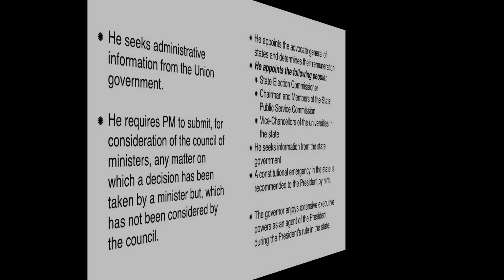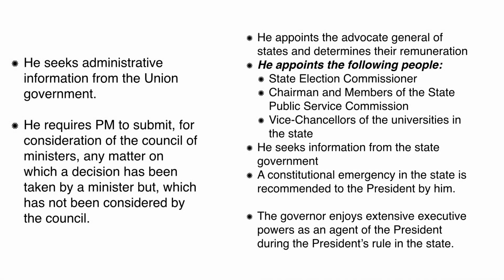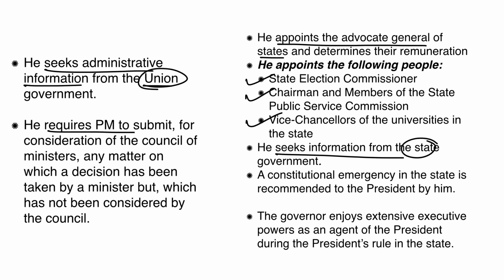So the governor will also appoint whom? The state election commissioner, chairman and members of SPSC, vice chancellor of universities. ये important जो positions हैं उसका appointment governor करते हैं. The president might seek administrative information from the union government. Similarly, the governor might seek information from the state government. Now, the president requires the prime minister to be a mediator. अगर council of minister ने कोई decision लिया है, तो prime minister will communicate that decision to the president.